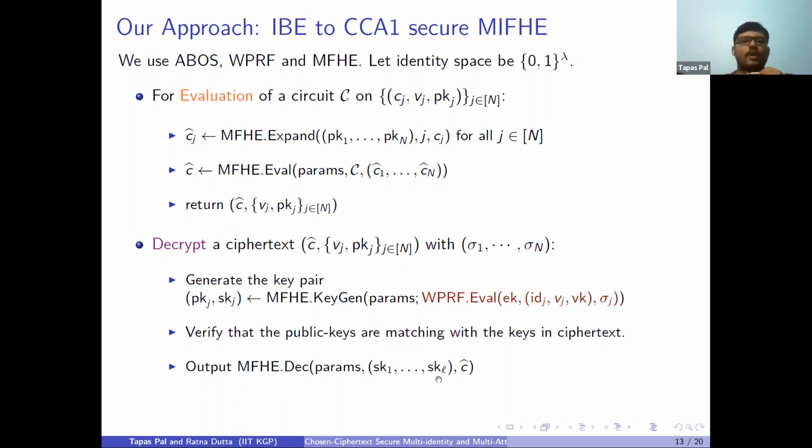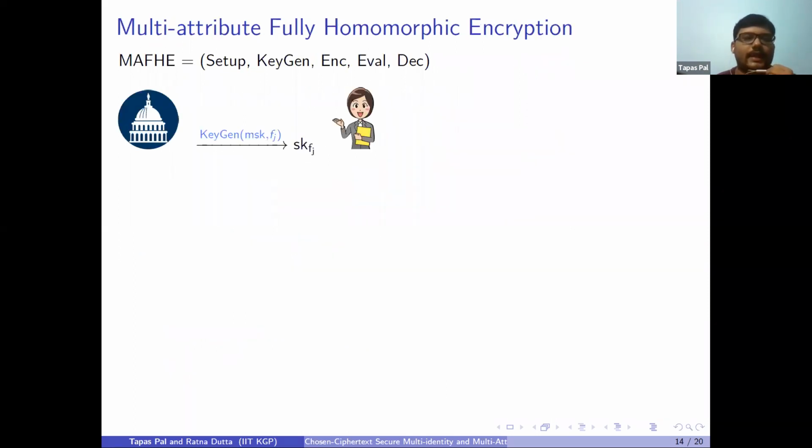So this is the overall idea of how we are achieving multi-identity pure fully homomorphic encryption using witness PRF and all-but-one signature. Okay, next is the multi-attribute fully homomorphic encryption.